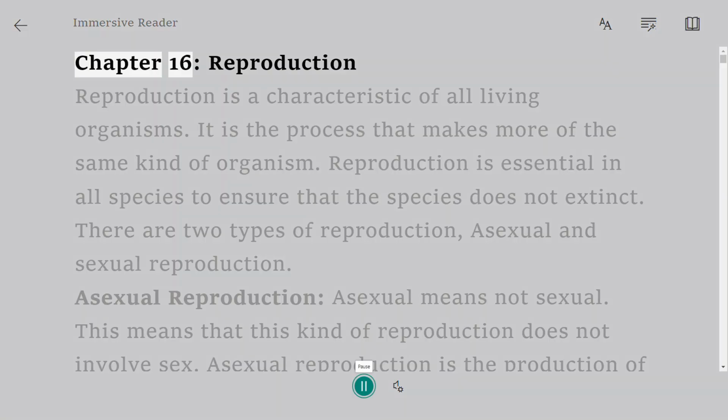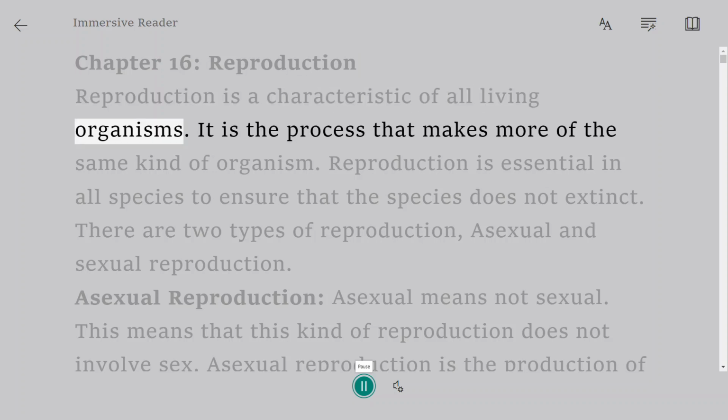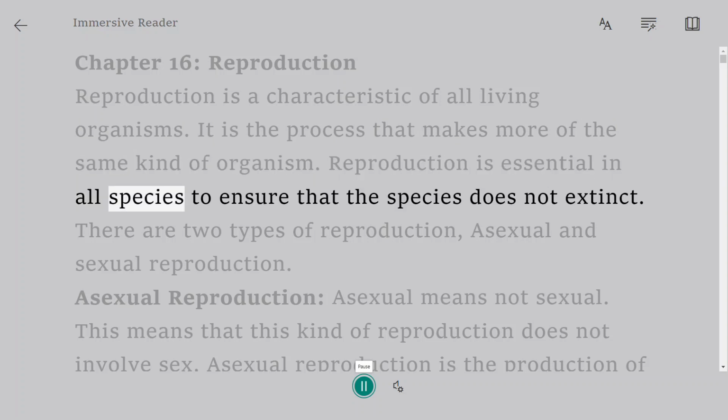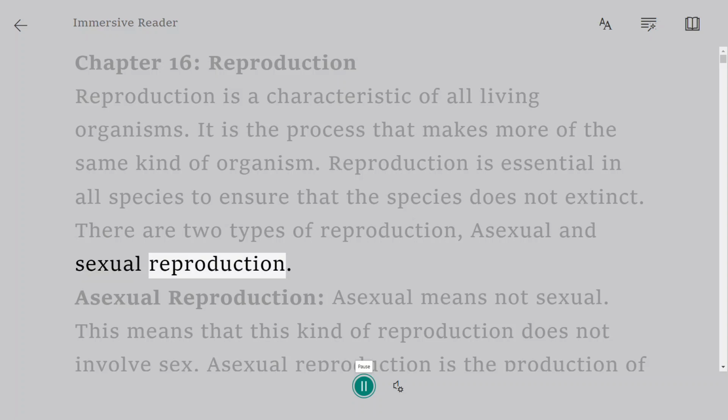Chapter 16, Reproduction. Reproduction is a characteristic of all living organisms. It is the process that makes more of the same kind of organism. Reproduction is essential in all species to ensure that the species does not go extinct. There are two types of reproduction, asexual and sexual reproduction.